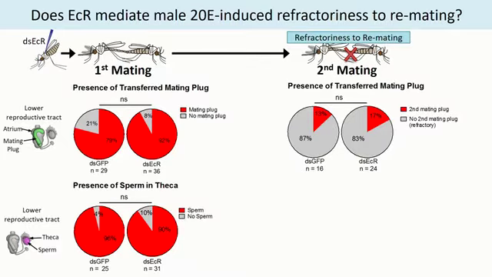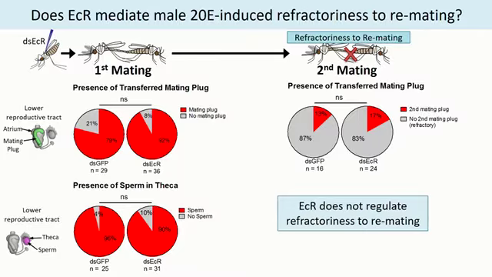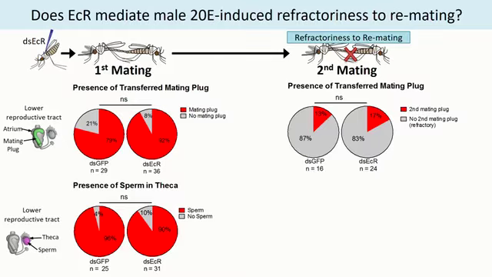So by taking these females who have already successfully mated once and then mating them again to a second group of males, we looked at their ability to be mated a second time. So by looking again at their ability to receive a mating plug, now we see what we expect in the control group, which is that nearly 90% of the females are unable to receive a second mating plug, which means that they've become refractory to remating after their first mating event.